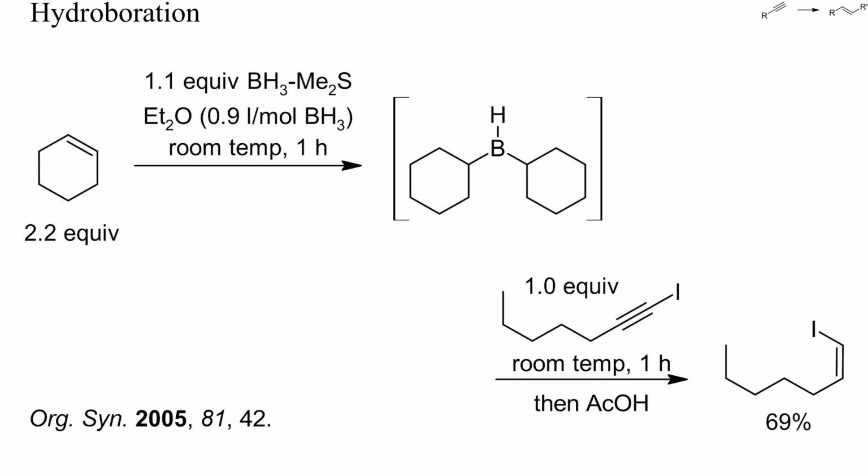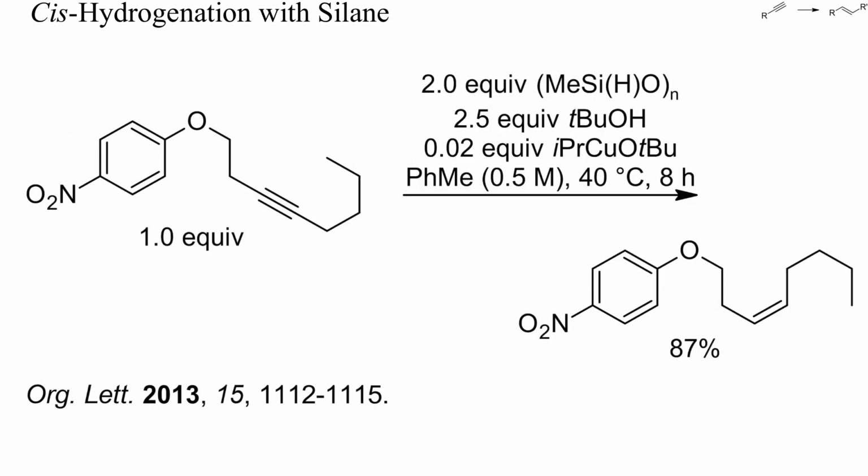Hydroboration and protonolysis can sometimes also be used to prepare cis-olefins from alkynes. Here, a particularly sensitive iodinated alkyne could be reduced this way, without cleavage of the carbon-iodine bond. With the aid of platinum catalysts, alkynes can often be hydrosilylated stereoselectively to vinyl silanes. In this example, hydrosilylation and protonolysis were performed in one step, with the aid of a copper catalyst. No reduction of the nitro group occurred.